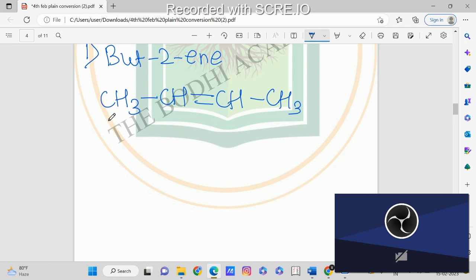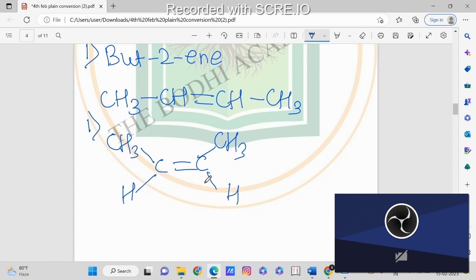So first we will see how to write this in one way. We can write CH3, C double bond, C, CH3. Now this CH3 I have written here, this C here, double bond, then here also C, and this CH3. Because this C is also attached to CH3. What is left now? The hydrogens for these two carbons are left. So we can write those hydrogens over here. Now this is the correct way of writing.